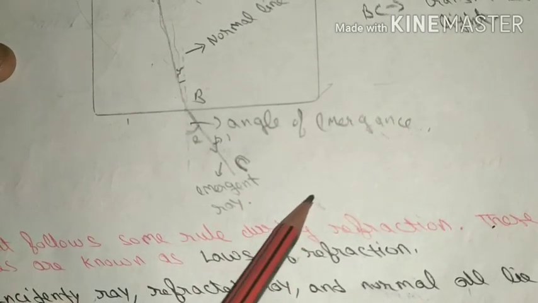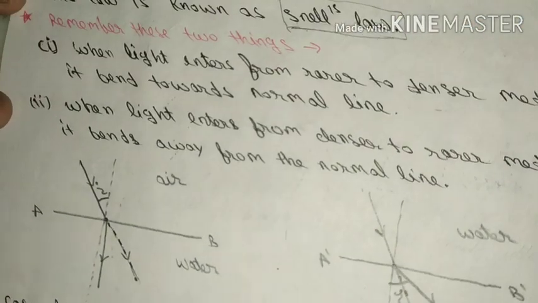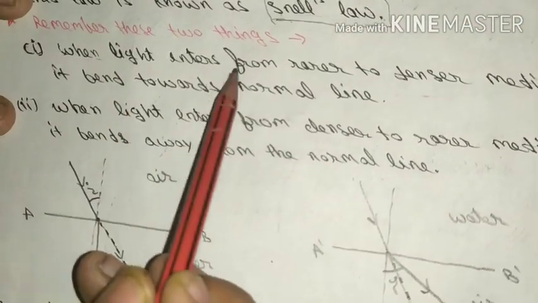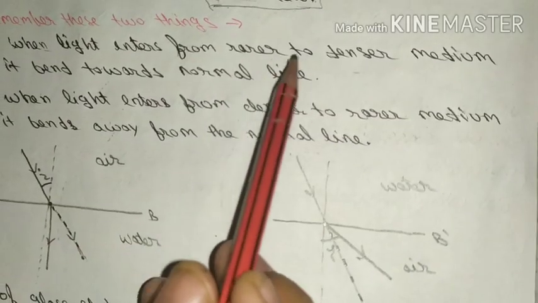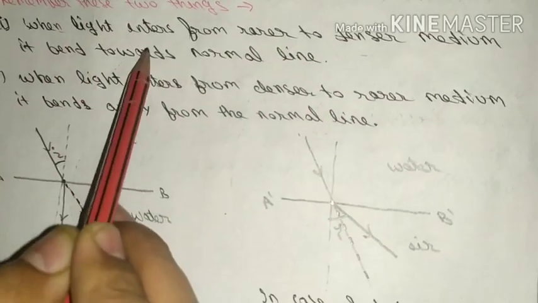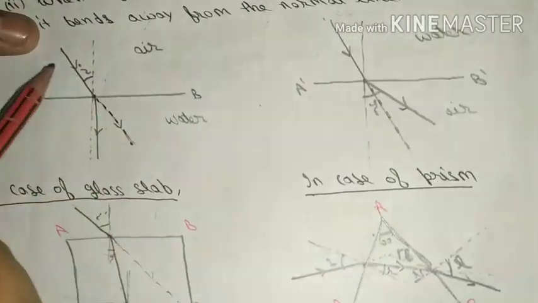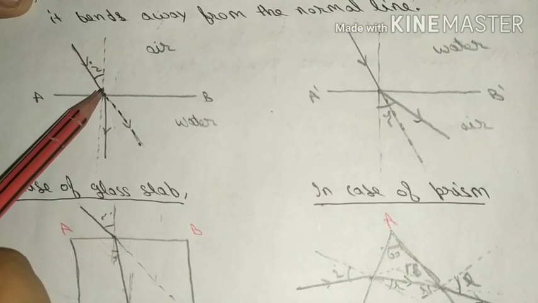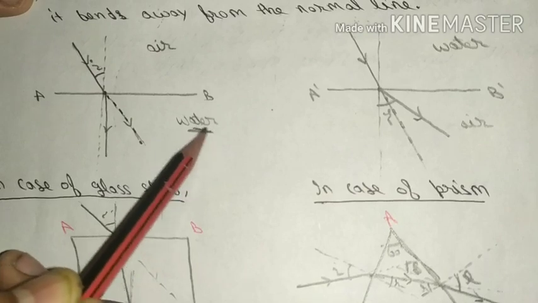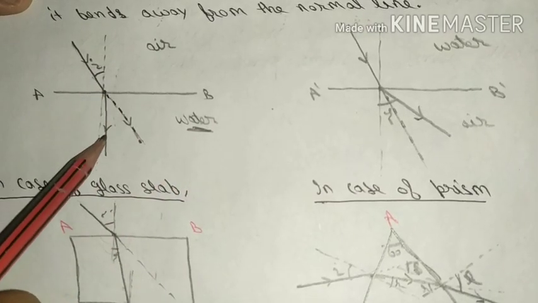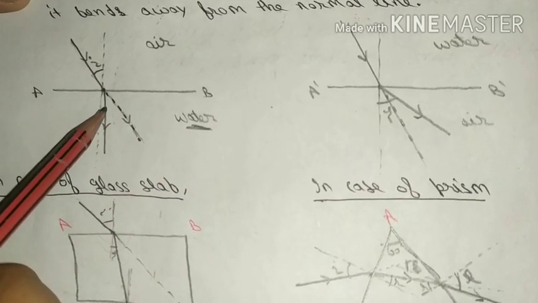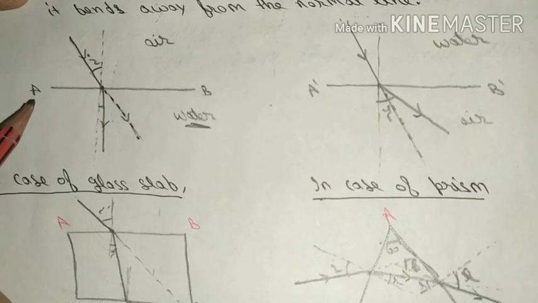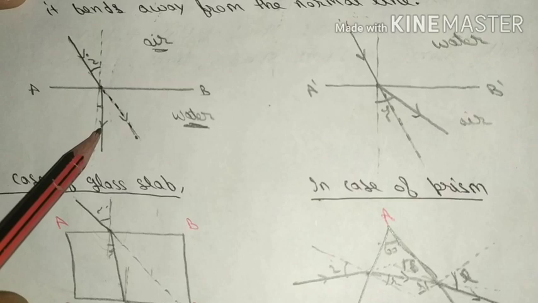from the normal. So what we can conclude, two points here, is that when light enters from a rarer medium to denser medium, it bends towards the normal line. If light ray coming from the rarer medium enters into the denser medium, it bends toward the normal. It is the original path and it is toward the normal path. So when light enters from air to water, it bends toward the normal.